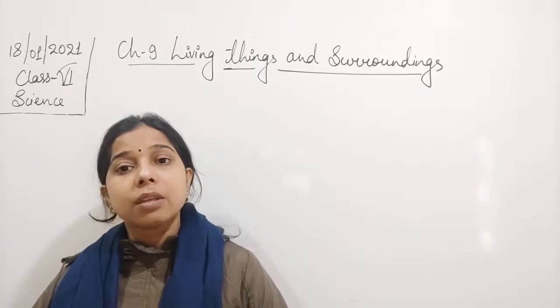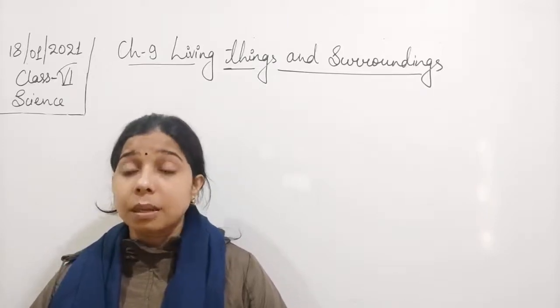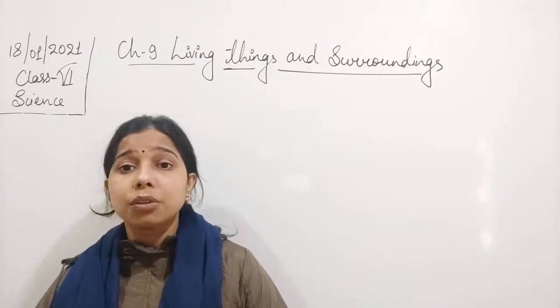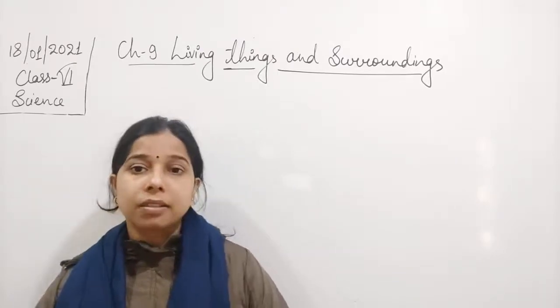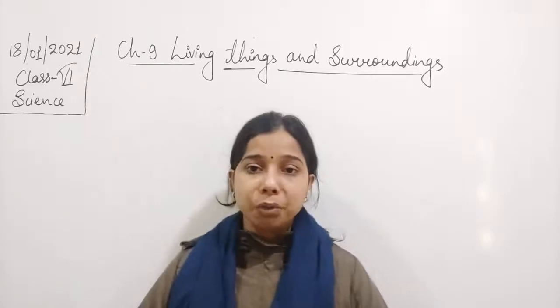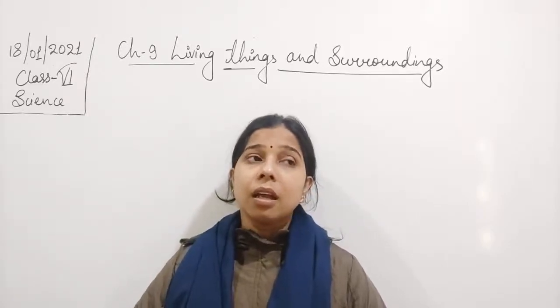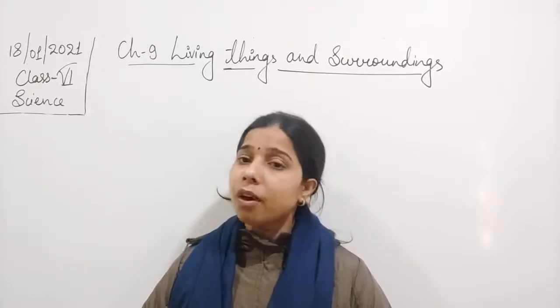What happened in the case of plants, students? Since the temperature is very high, there is a lot of chance that water will evaporate, and there is a shortage of water too. So they have modified their body parts in such a way that less loss of water occurs.